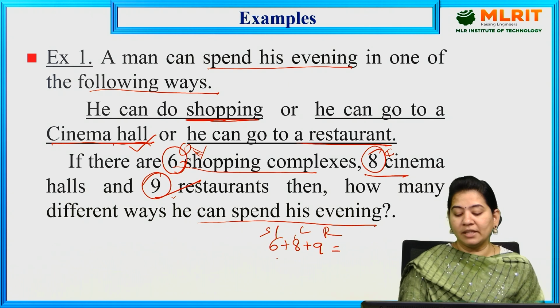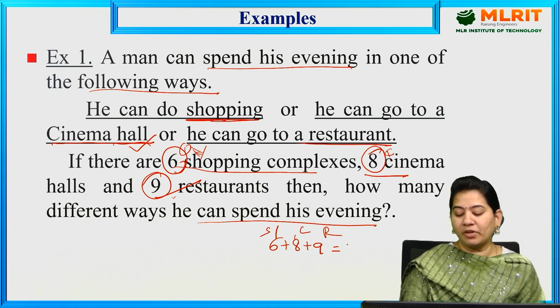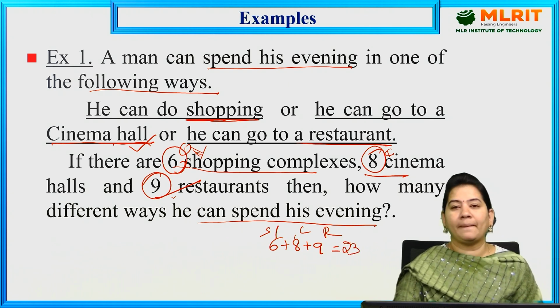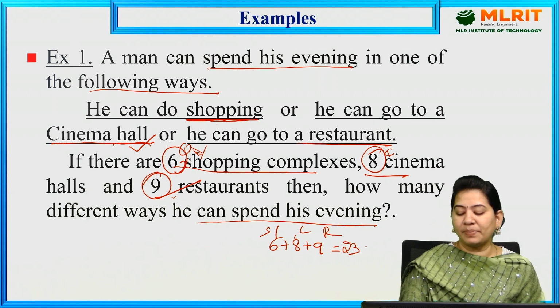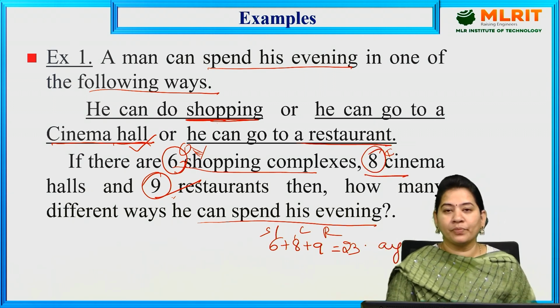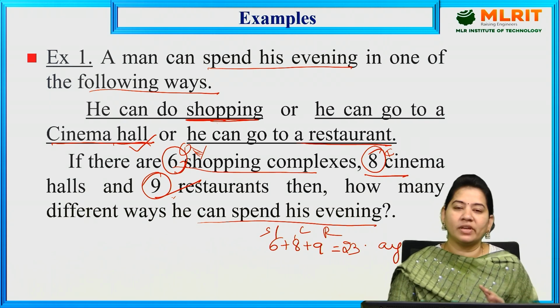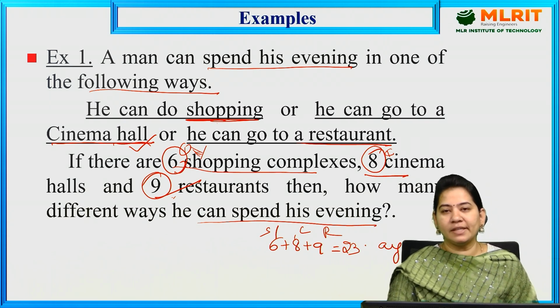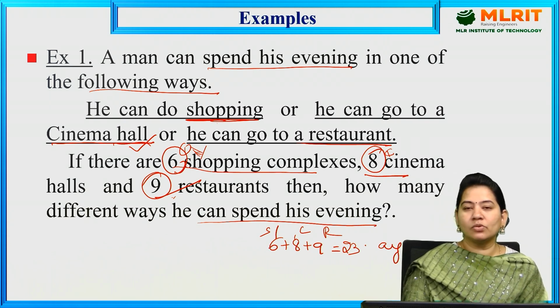So altogether, 9 plus 6 is 15, 15 plus 8 is 23. So a man can spend his evening in how many ways? 23 ways. So this is the answer. The question is very lengthy, but it is very easy to understand and the answer is very simple.